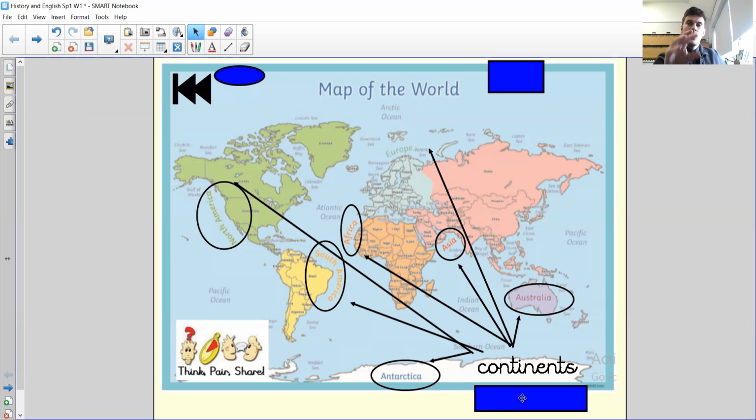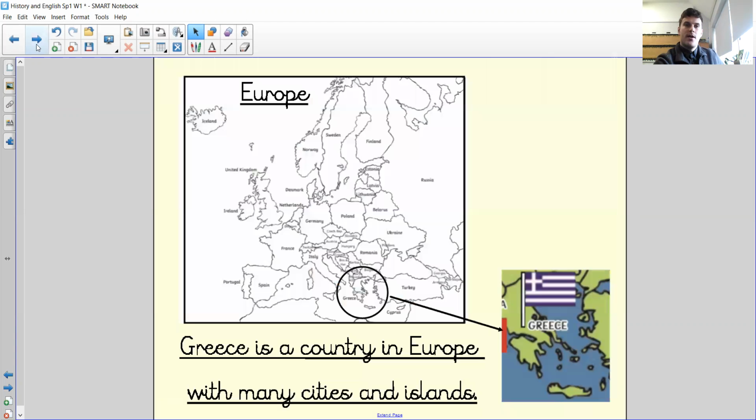Now, we're going to zoom in a little bit and we're going to focus on one continent in particular for our history. We're going to look at Europe. So, here we are then. Here is a map, an outline of Europe today and what it looks like. Here's the United Kingdom, where we know we live. And we are focusing on the country of Greece. So this is what Greece looks like today on a map.